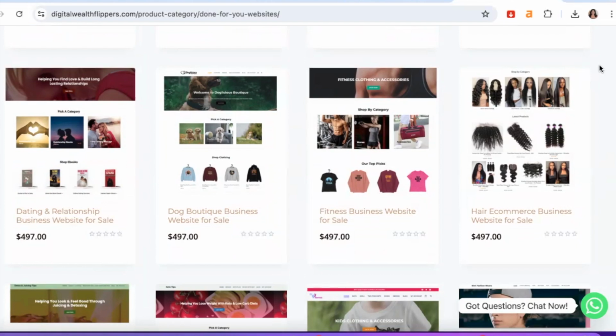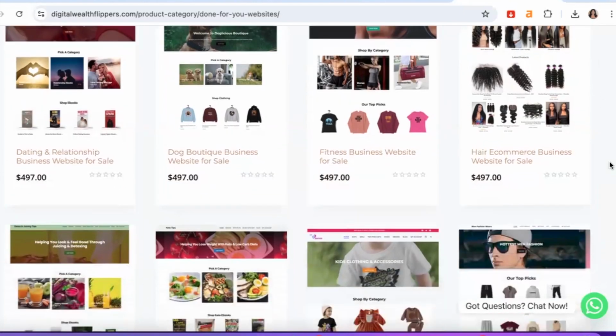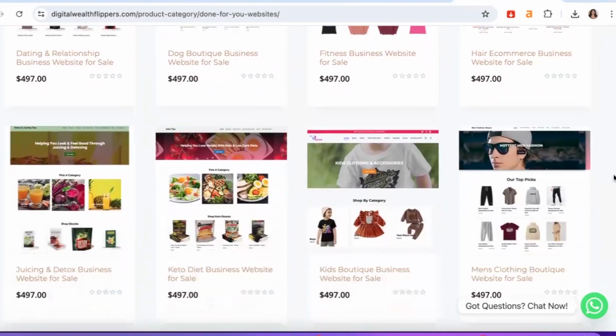And not only that, there's a lot of competition on a lot of third-party platforms, which means you're going to be competing with other people who are selling similar products in your niche, which can make it very difficult for you to stand out and start attracting those sales faster. But when you have a website, guys, that allows you to sell your digital products, you can make money much, much faster by running ads. And not only that, you can generate other streams of income, guys, beyond just selling digital products.